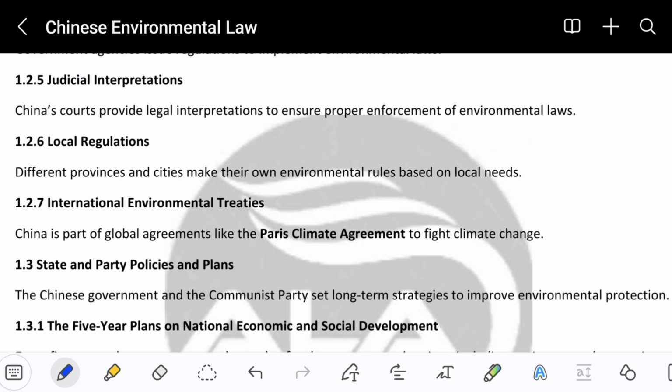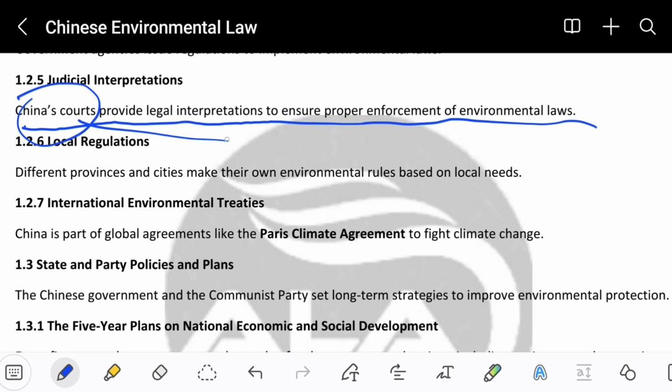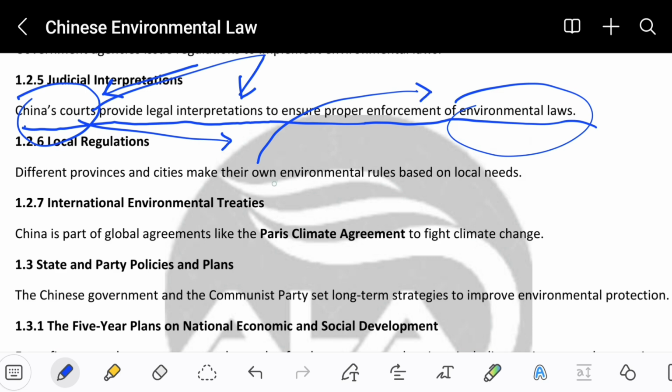Next heading is judicial interpretation. Chinese courts provide legal interpretation to ensure proper enforcement of environmental laws. Chinese courts themselves also play a very important role in helping to protect the environmental laws. These courts will make interpretations, precedents, or other decisions based on these environmental laws to be protected.